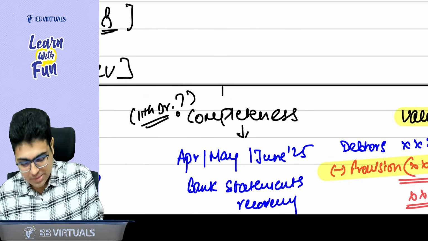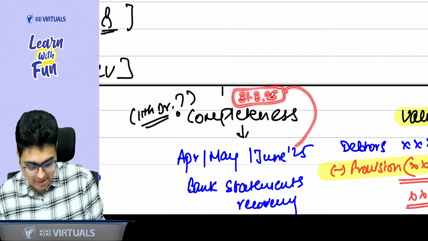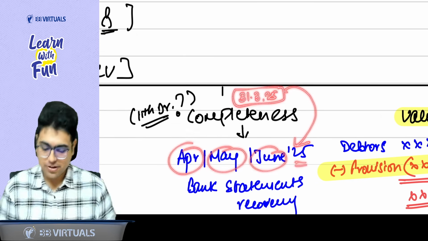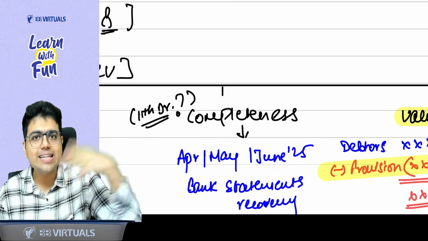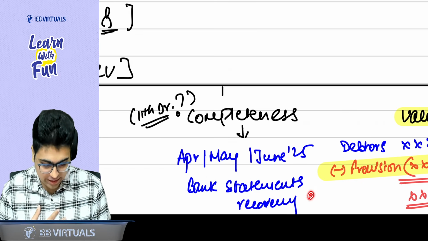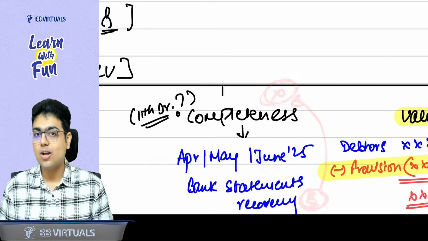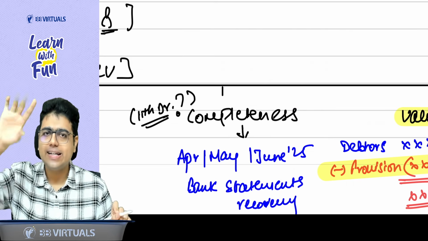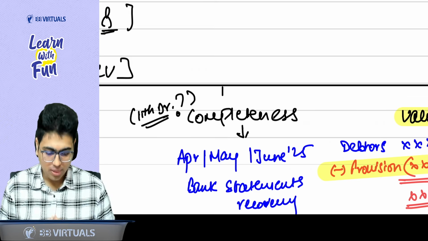Subsequent bank statements means if I want to check the debtor as on 31st March 25, the subsequent bank statements are April, May, June 2025. When you check these bank statements, you will see the receipts. In those receipts, you may find a recovery from a person which has not been booked as a debtor. So through the subsequent bank statement, you can check if any debtor has been omitted by the entity. Got it, sir.